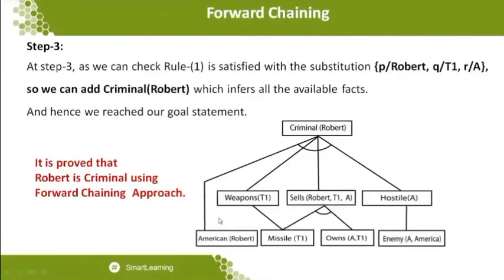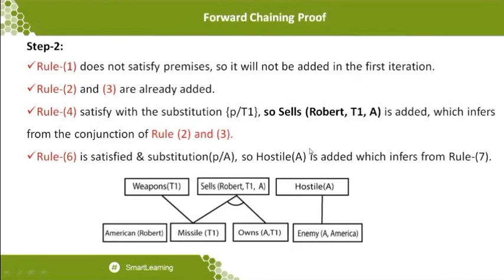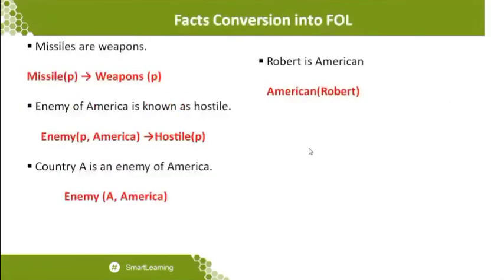And after that, I'm just adding American of Robert, that is one statement. Weapons of T1, that is statement number 2. Sells of Robert comma T1 comma A, that is statement number 3. And Hostile of A is the representation of the statement. I'm taking all the statements as an AND, because the first order logic statement is done like this.